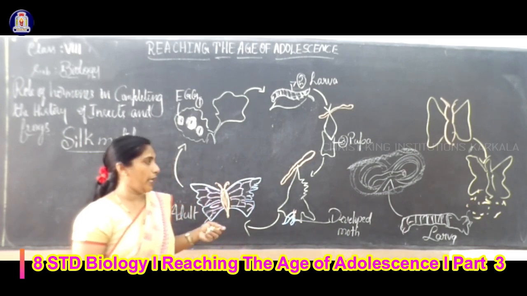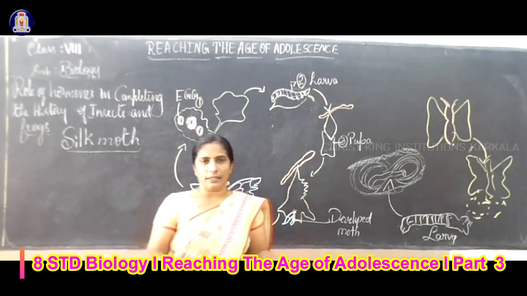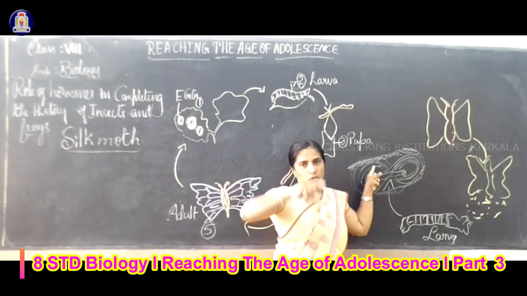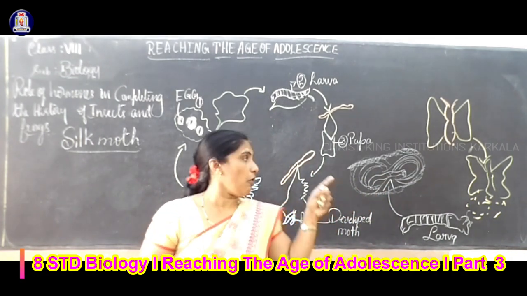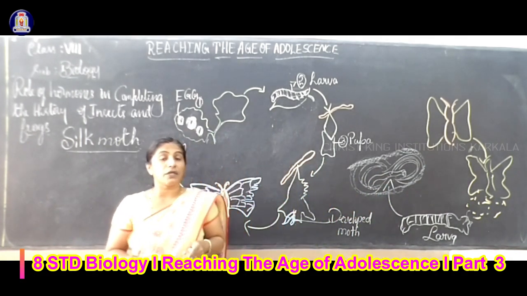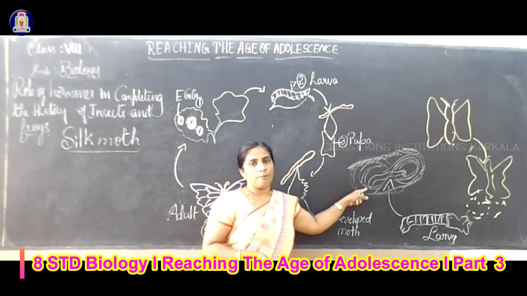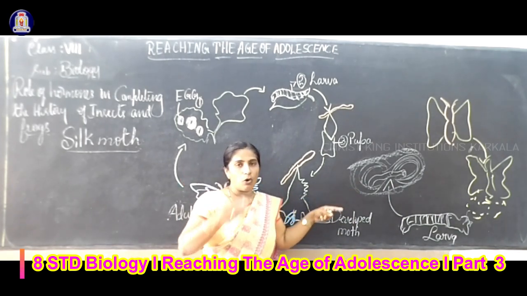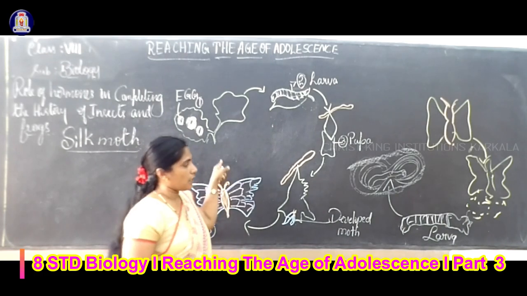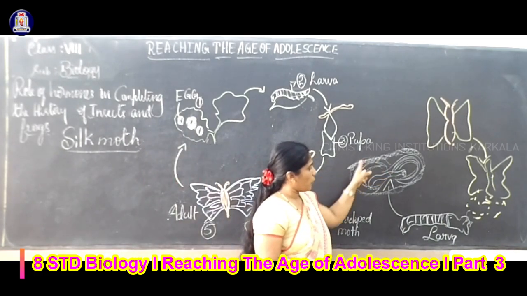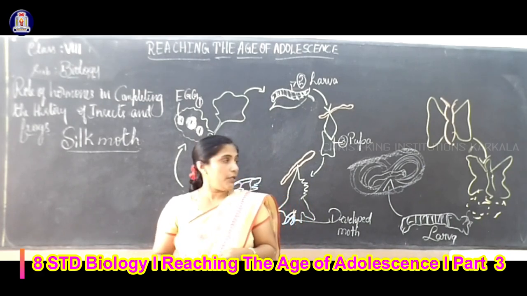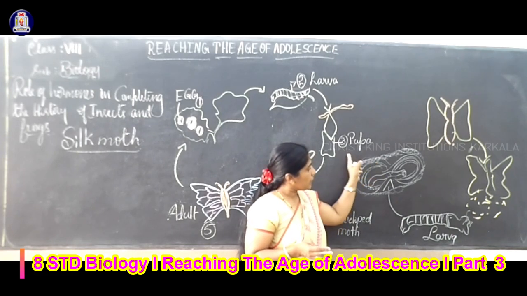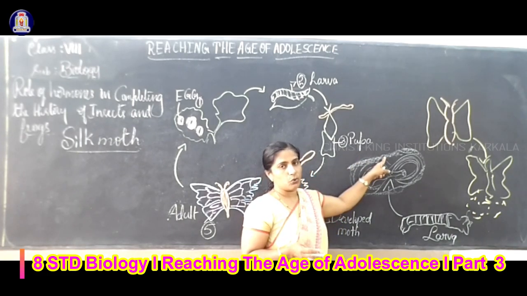Cocoon, C-O-C-O-O-N, white in color and hard in structure. If you want to remove the outer covering, we have to kill the organism. We boil it in water; you have already studied the different methods. Rearing the silkworm is called sericulture. We are not studying that process. If you want silk, then you boil it, dry it, and allow the structure to open. The worm will come outside, and this will be used as silk.